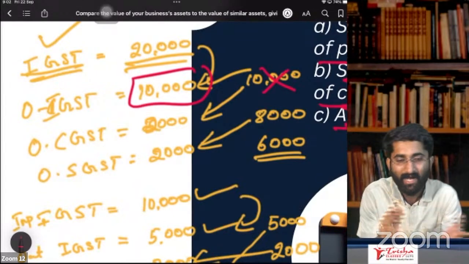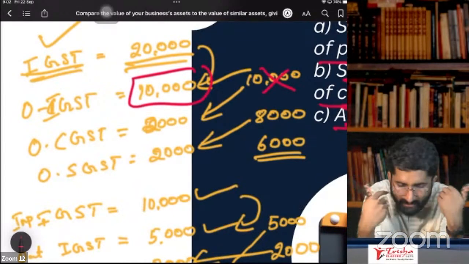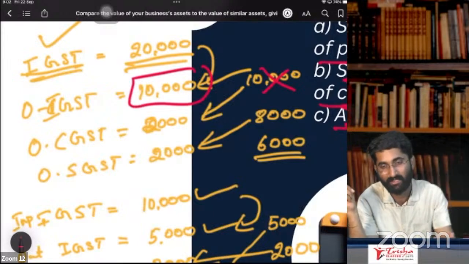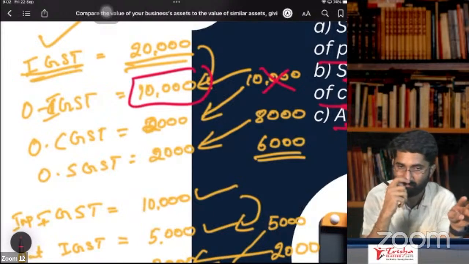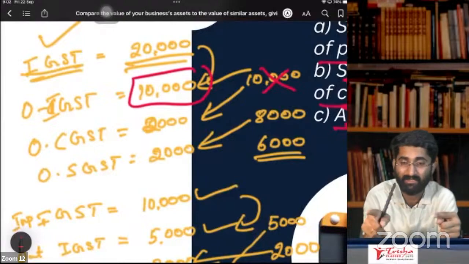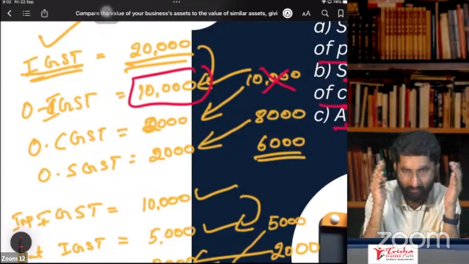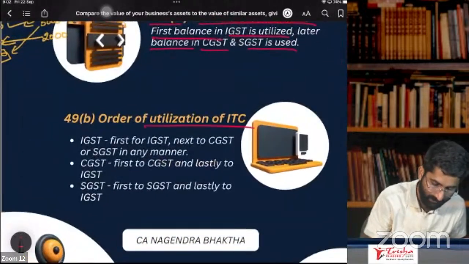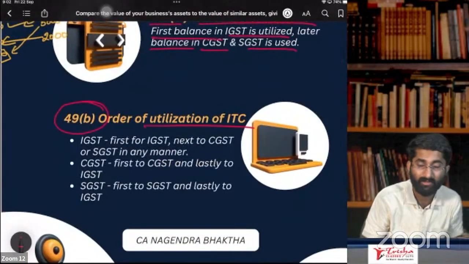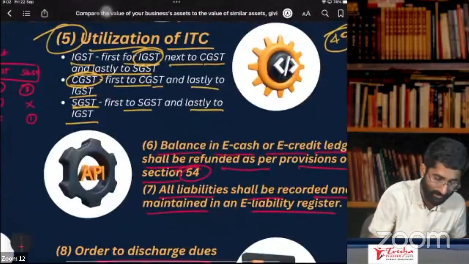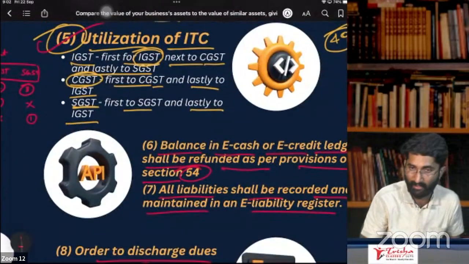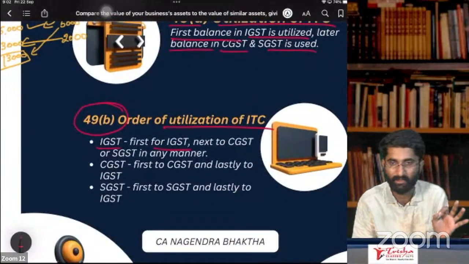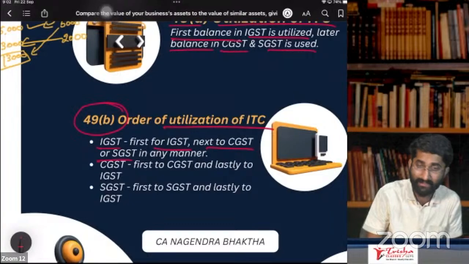Why? Because IGST can be set off with any tax. IGST can be set off with IGST, can be set off with CGST, can be set off with SGST. But CGST and SGST, they have some difference of opinion. This you have to keep in mind. Continuing, order of utilization of ITC given in 49B, notwithstanding anything contained in section number 49.5, 49B says that first for IGST, next to CGST or SGST.